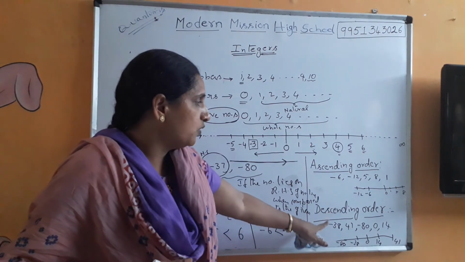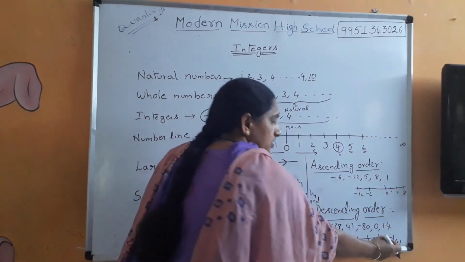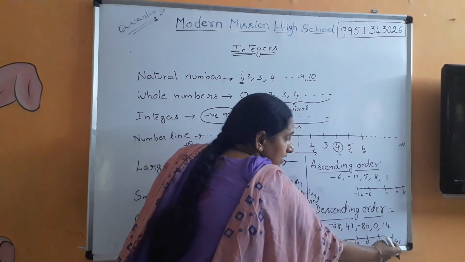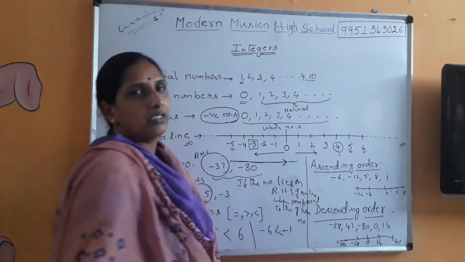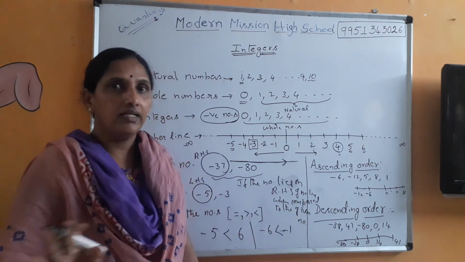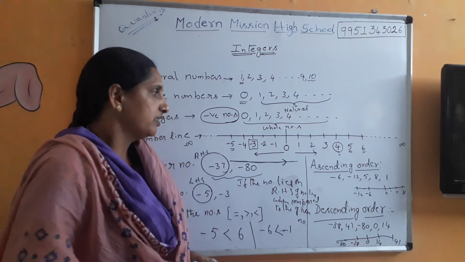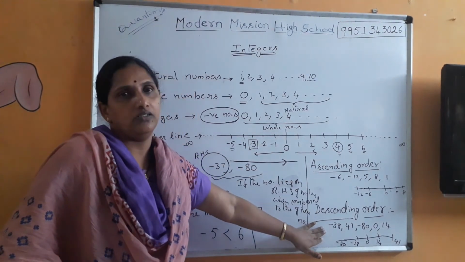Decreasing order. You know very well that on the extreme right hand side is the largest number. So this is the largest number. Then comes 14, 0, minus 38 and minus 80. Clear? Perfectly? Right. So, this is how you have to write ascending order and descending order. Keep in mind,